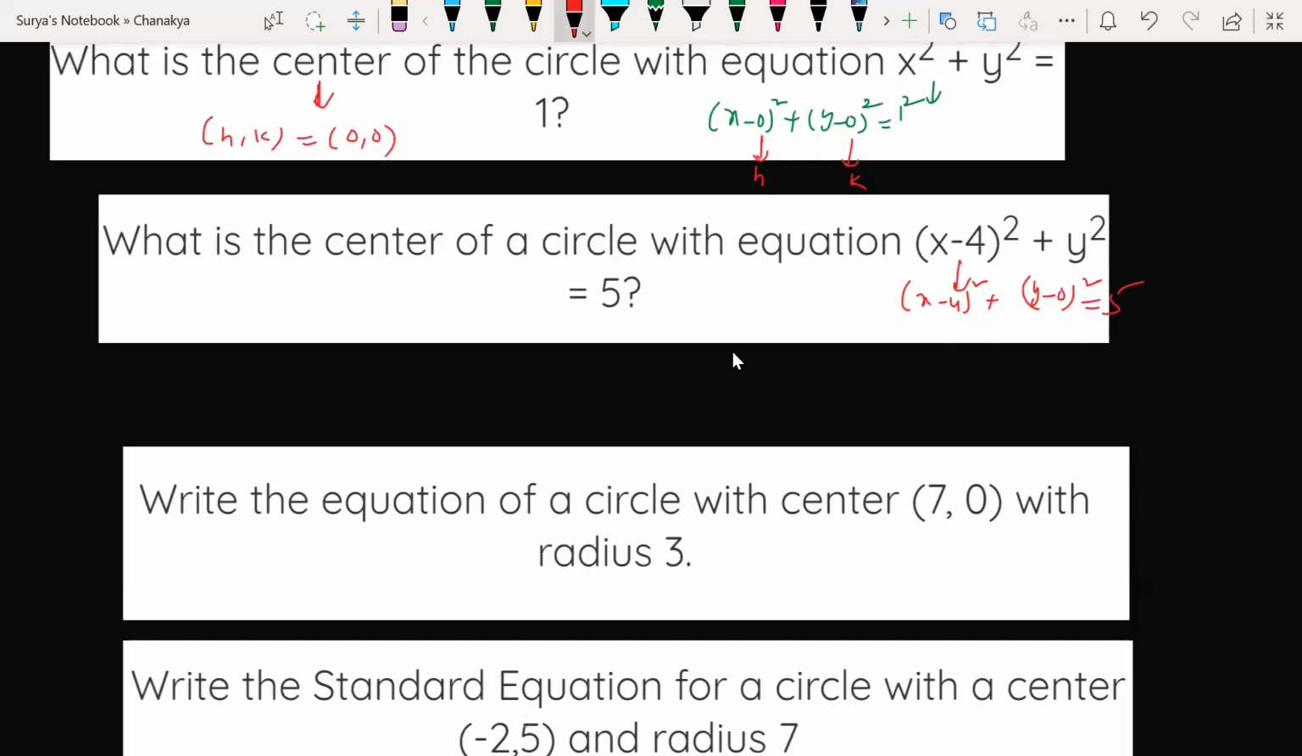Okay. What is the center now? 4, 0. And what is the radius? Root 5, not 5. Look here, son. R square is equal to 5, right? So R will be root 5.